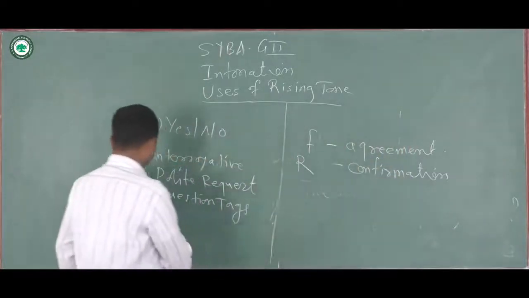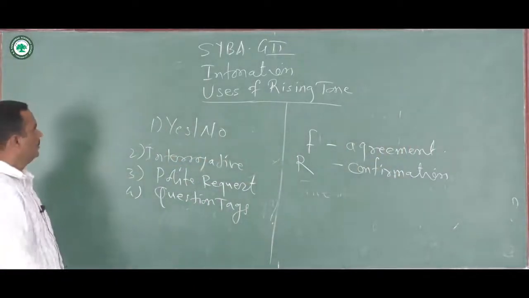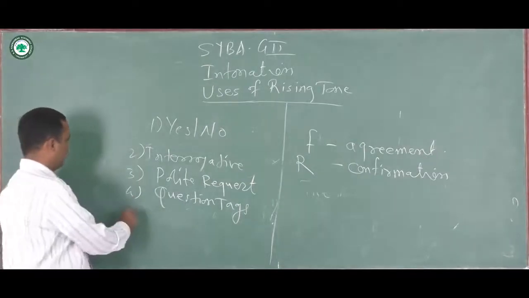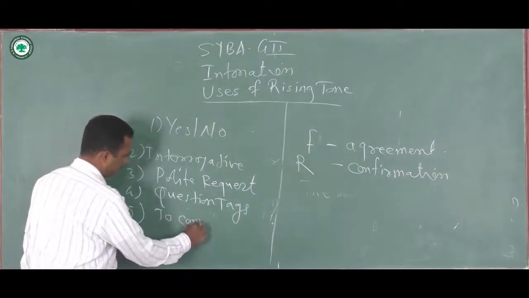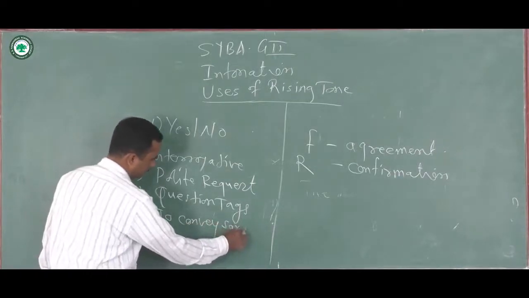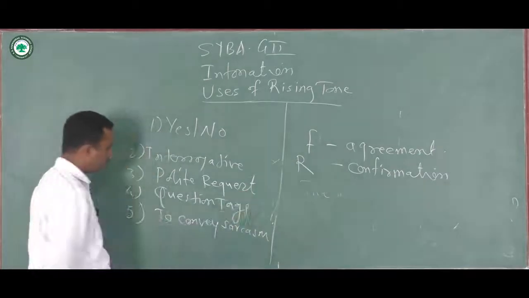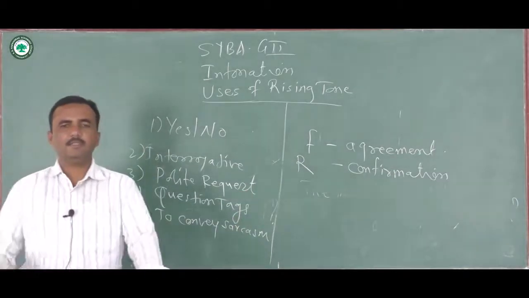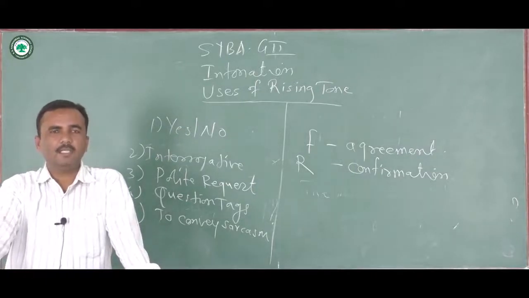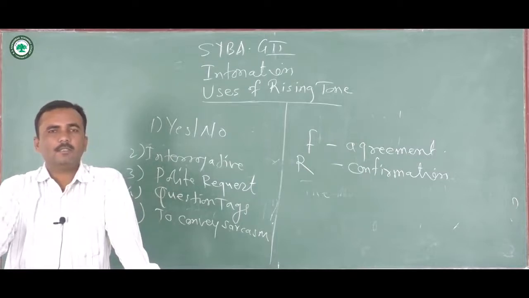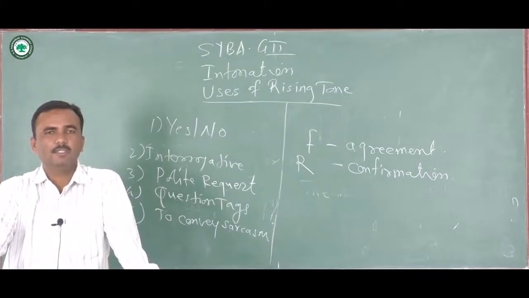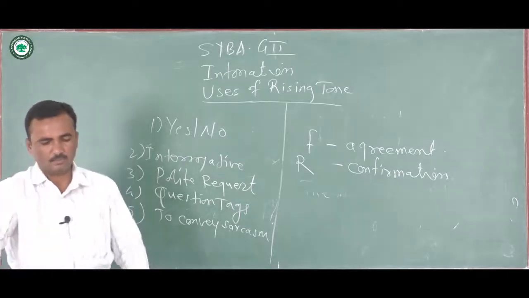The final use of the rising tone is to convey sarcasm. By changing the tone, the speaker conveys sarcasm or contempt. Now we can consider how one can convey sarcasm or contempt through the rising tone, through an example like this. Now look at the example.